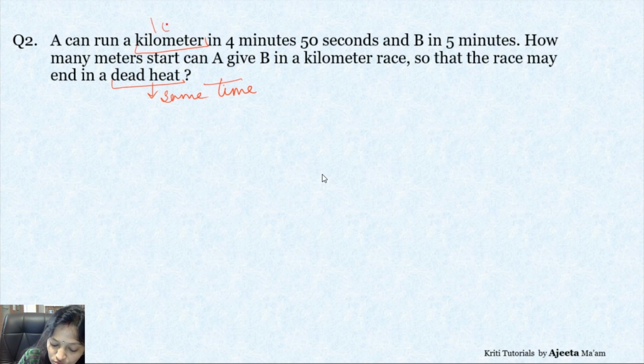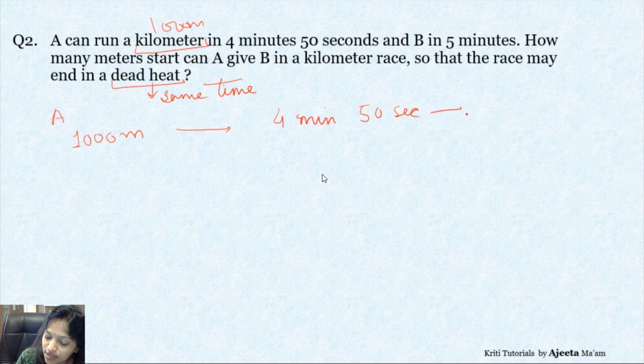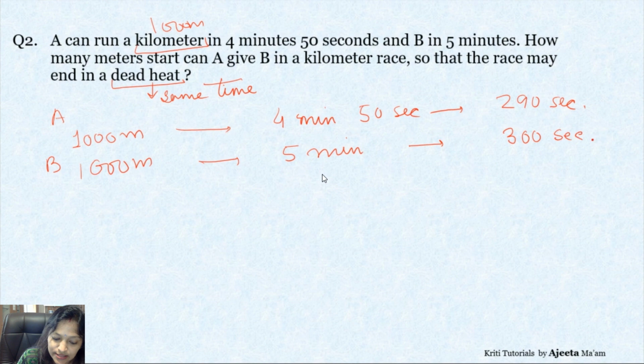A can run a kilometer. Let's change the kilometer to 1,000 meters, so it will be easier for us. In a 1,000-meter race, if we define for A, A is taking 4 minutes 50 seconds. That means it will cover it in 290 seconds. Now the same 1,000-meter race, in how much time is B covering it? In 5 minutes. 5 minutes means 300 seconds, right?